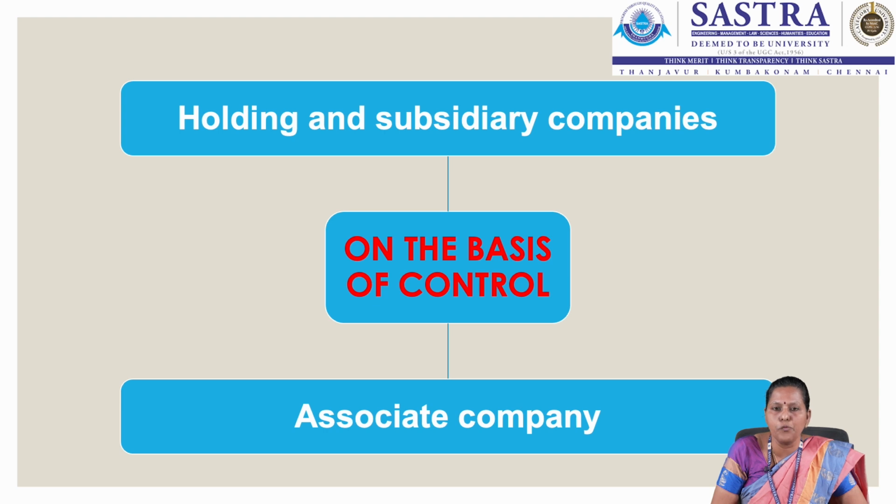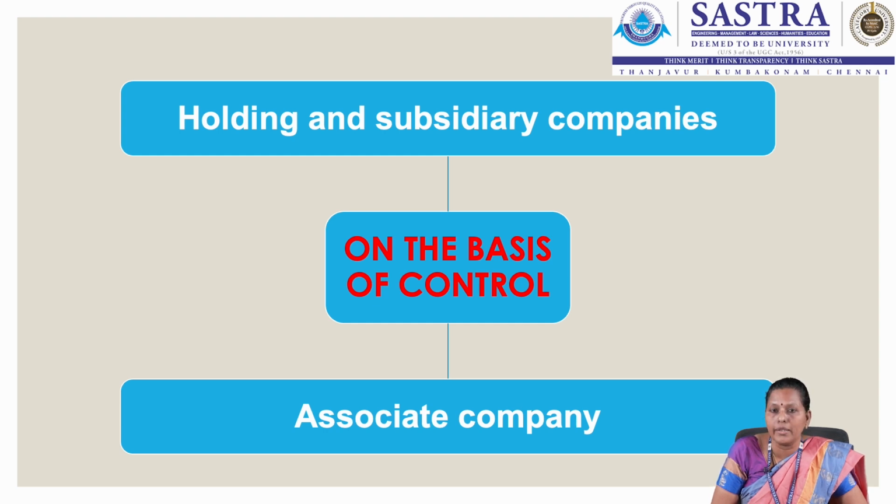Sometimes the significant influence could be due to an agreement between two companies where one company can take the decisions for another company. So joint ventures also come under the associate company. For example, we have Tata AIG, Tata Docomo.